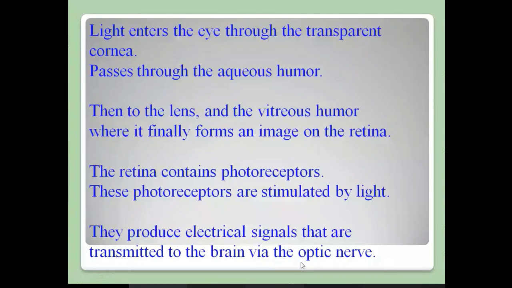Once photoreceptors are stimulated by light, they convert one form of energy into another form of energy, according to the law of thermodynamics. That is, here the light energy is converted into an electrical signal. So they produce electrical signals that are transmitted to the brain center. Which center of the brain? The vision center of the brain, via the optic nerve.